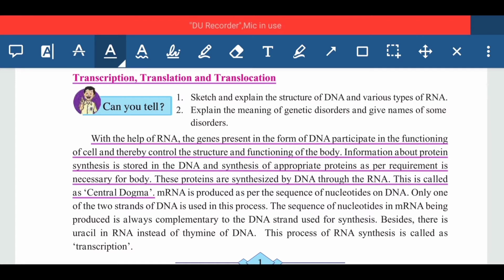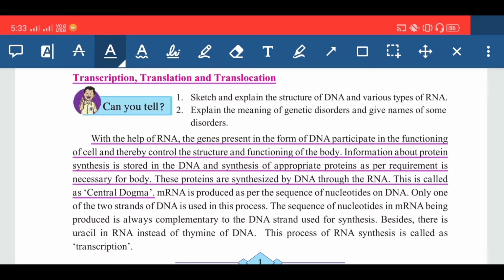So these proteins are synthesized by the DNA through the RNA. Here we can say that these proteins are synthesized by the DNA. Why? Because the genes responsible for the synthesis of protein are present on that DNA, and they are given through the RNA.